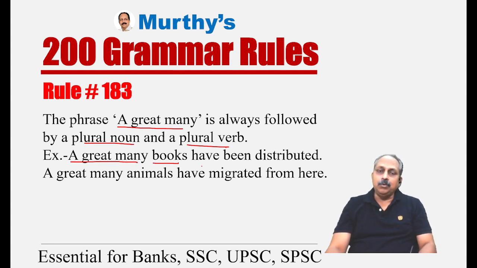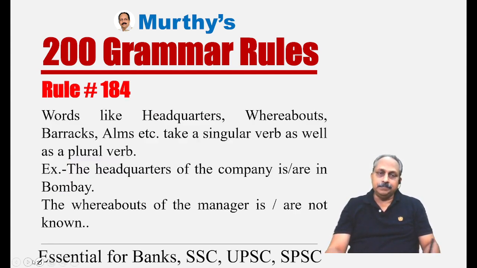Books, plural noun, have been distributed, plural verb. A great many animals, plural noun, have migrated from here, plural verb. So, what is rule number 183? An easy one. The phrase a great many is always followed by a plural noun and a plural verb.